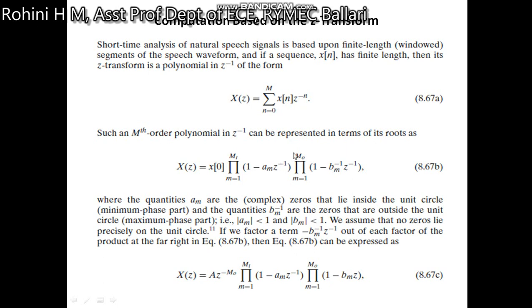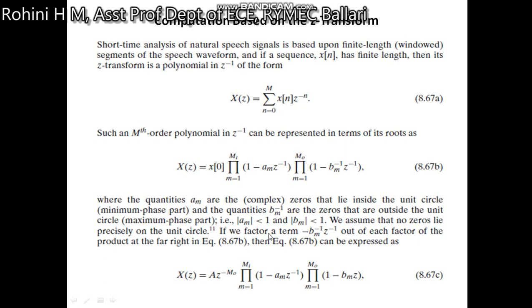That is, the magnitude of a m is less than 1 and the magnitude of b m is less than 1, and we assume that no zero lies precisely on the unit circle.